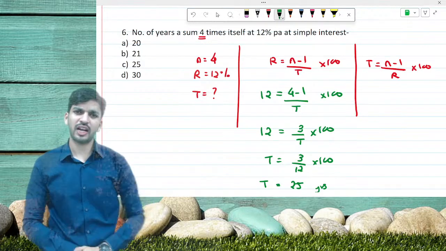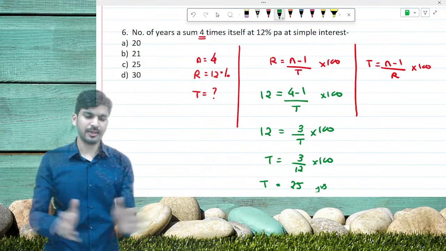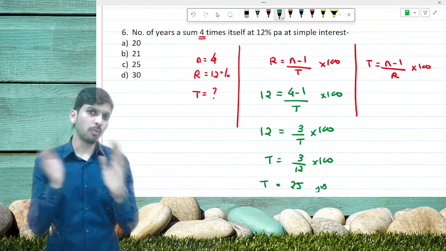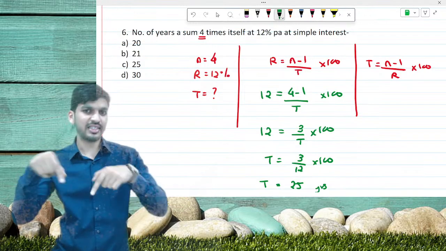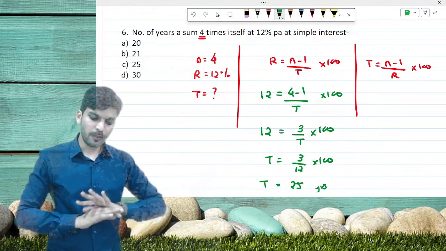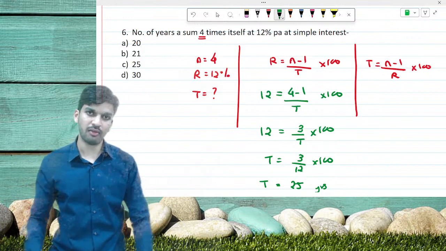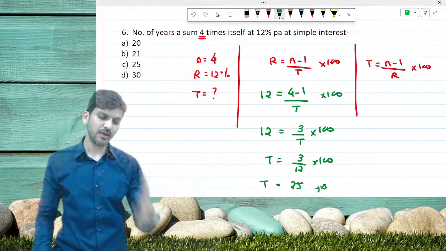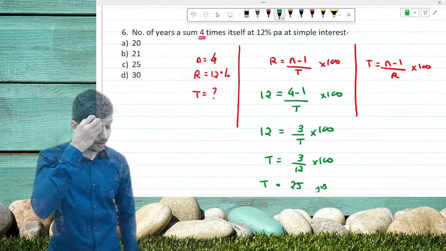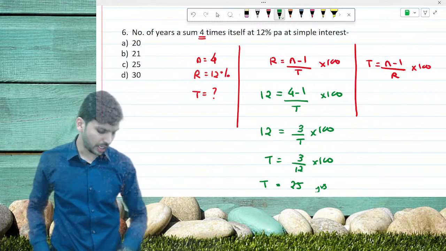Only the next 4 questions are left from simple interest, and that's it. We do not have to focus more on simple interest, and not less than this. Simple interest is all about just 3 types and these 10 questions. That's enough. It's my word to all of you. Last 4 questions are left.